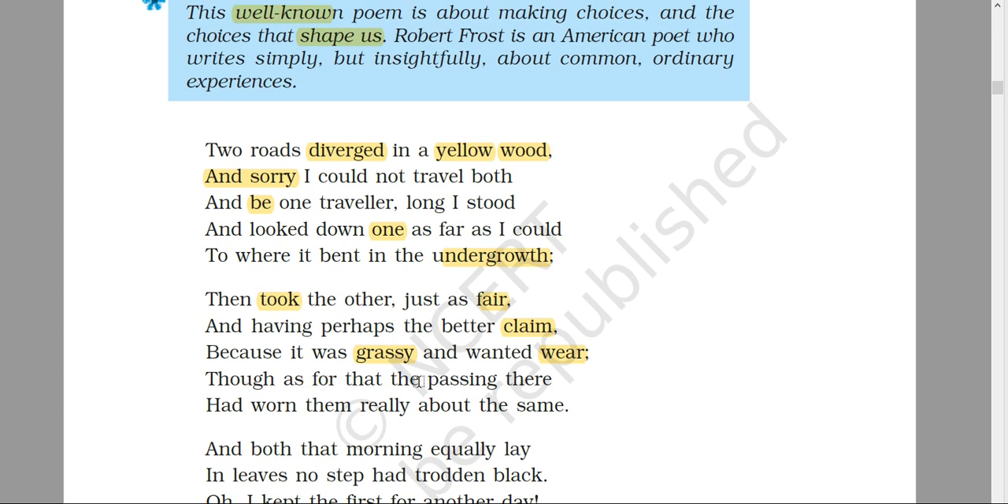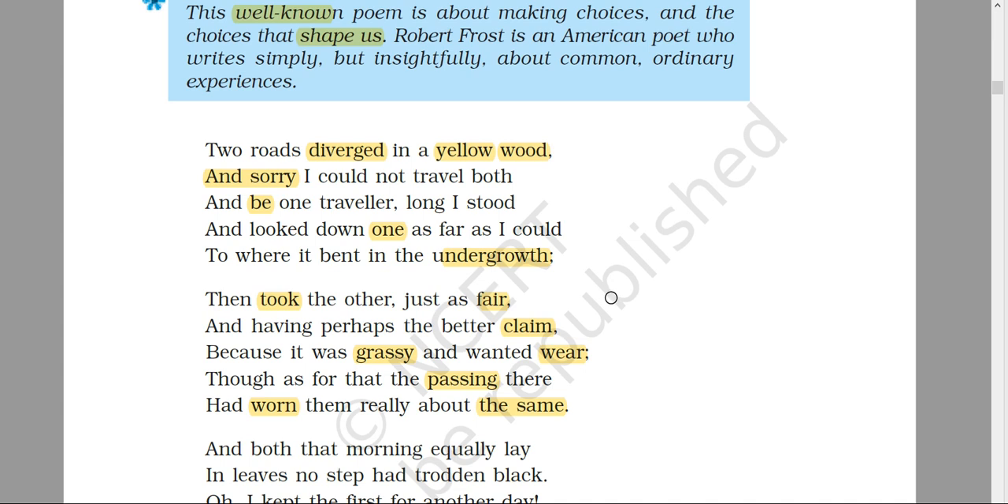Though, as for the passing there, if the poet talks about how many people had gone through those roads, the passing there had worn them really about the same. The number of people who had worn them down. It means the number of people. Same means the number of people who walked over those roads was the same.